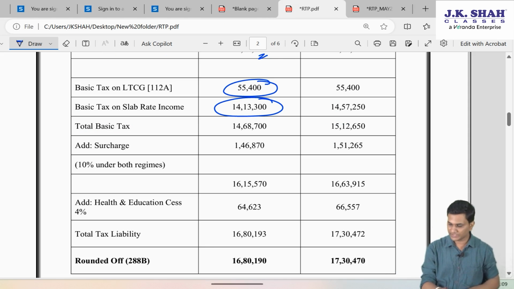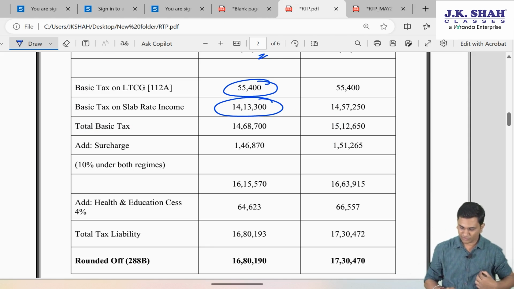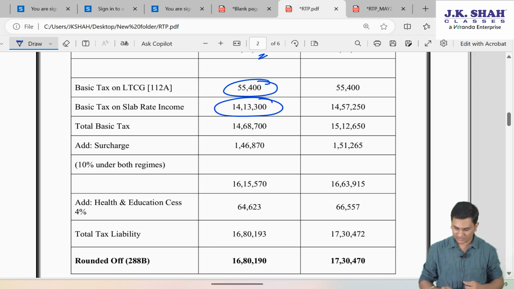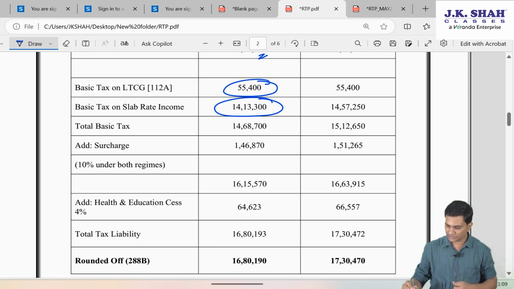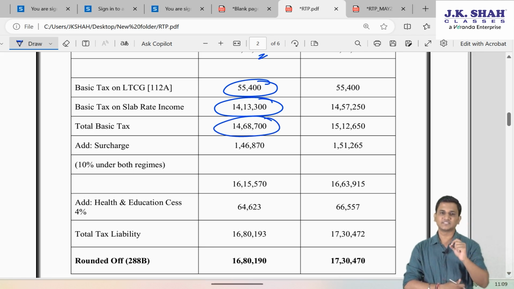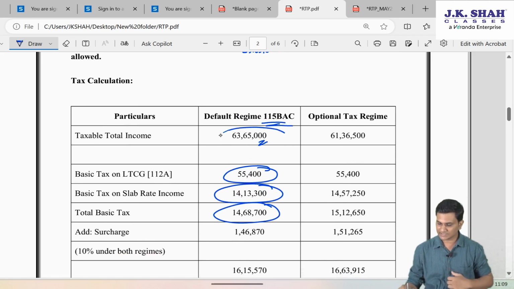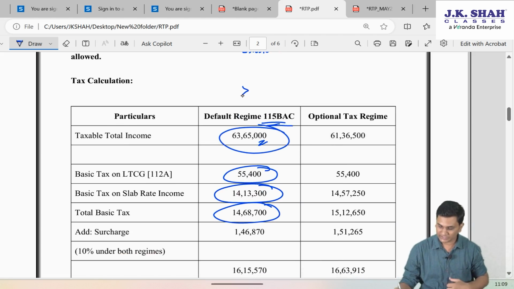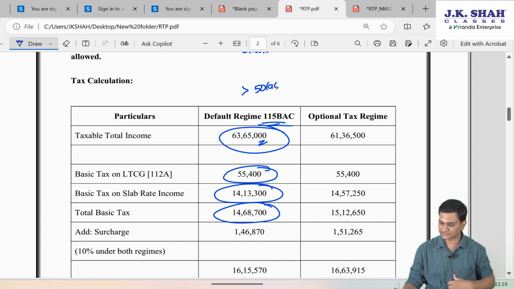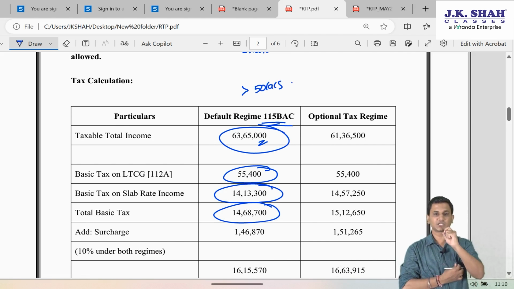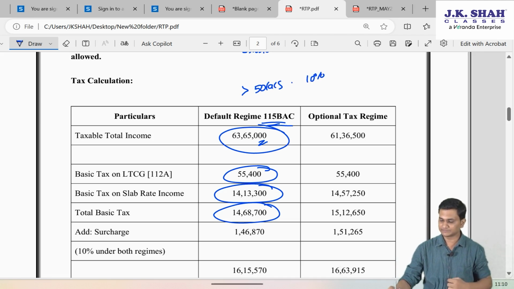Now, when you will take the total 14 lakh 13,300 plus 55,400, you will get the total basic tax as 14,68,700. Now, since his total income is 63 lakh 65,000, which is more than 50 lakh rupees, surcharge will also become applicable, and that rate will be 10%.